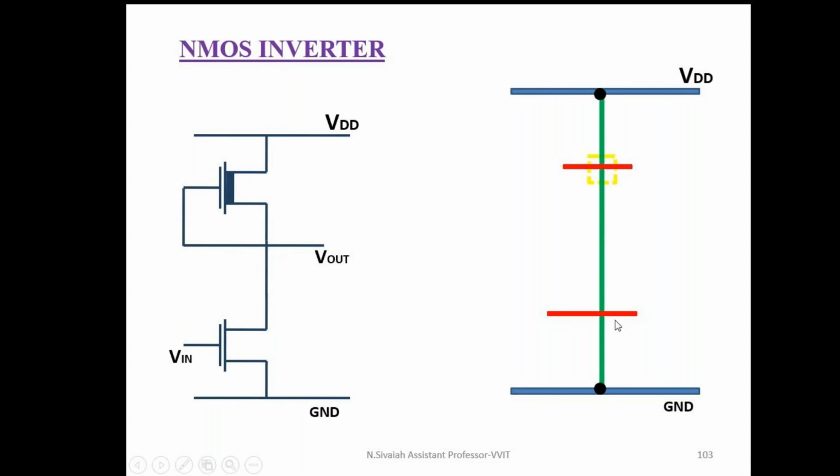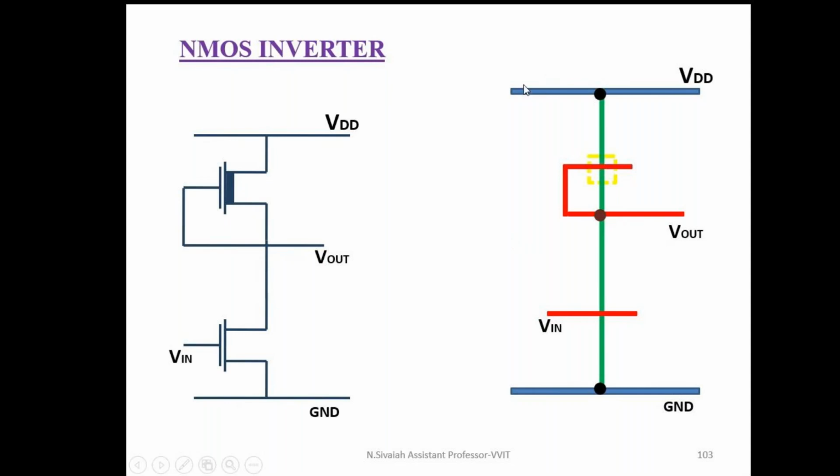After that, making the input and output connections. I can take the output from this terminal, so I'm using the same polysilicon for the output connection and making the contact here. If the contact is not shown, this is an N diffusion and this is a polysilicon; polysilicon crossing N diffusion again forms a transistor. That's why we have to put this contact here. This is the V input terminal, this is the V output terminal. Simply, this is how to draw a stick diagram for the NMOS inverter.